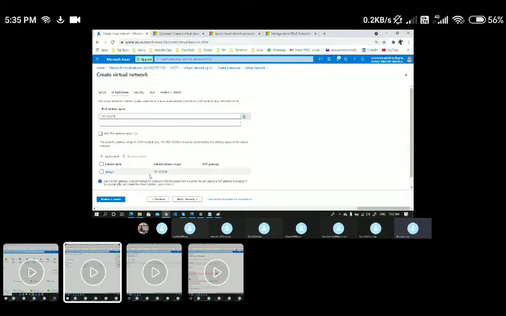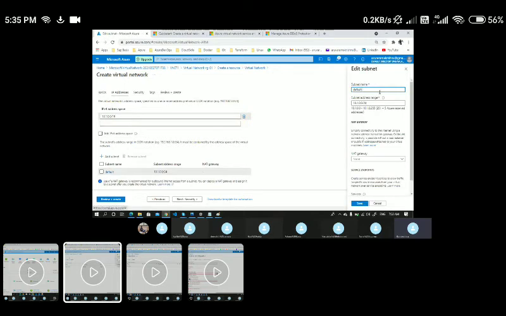Let's say I'm going with the defaults here, and the default subnet also. I'll simply name it subnet 1.